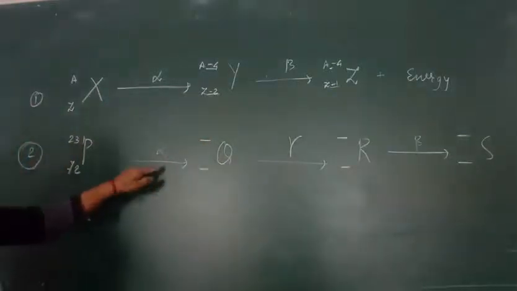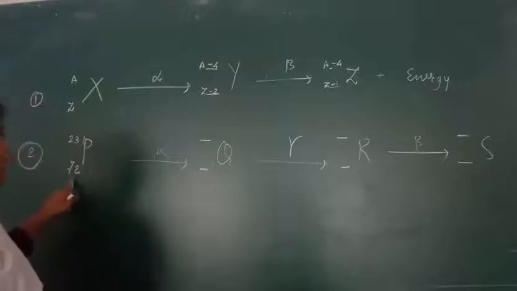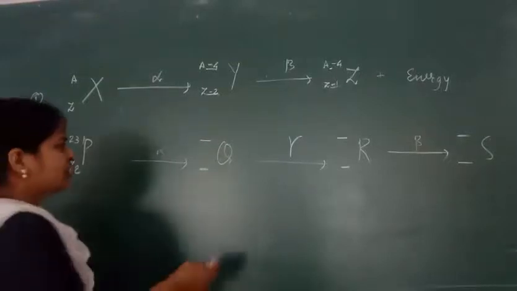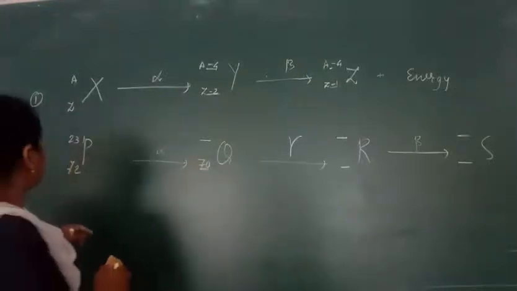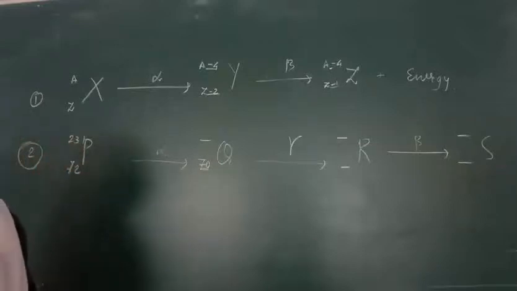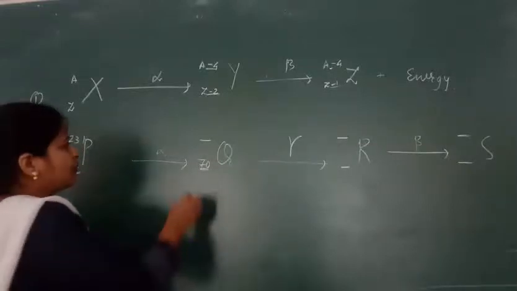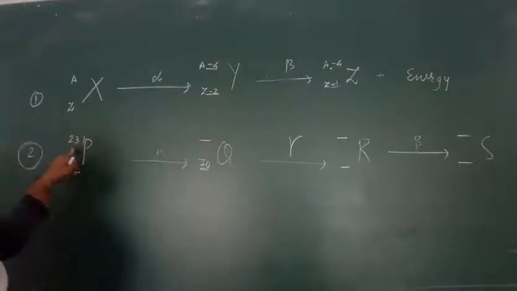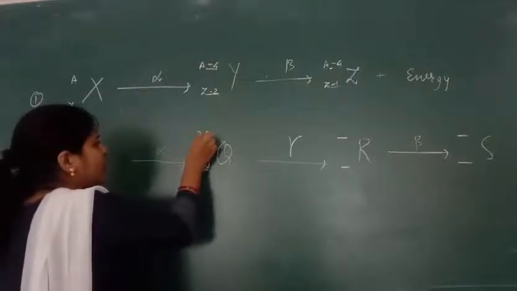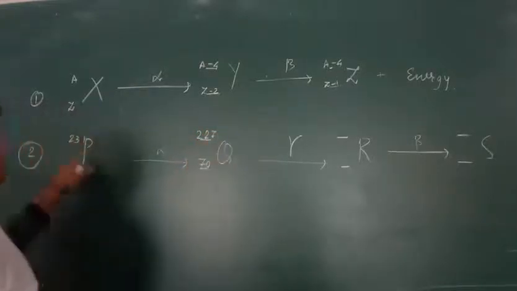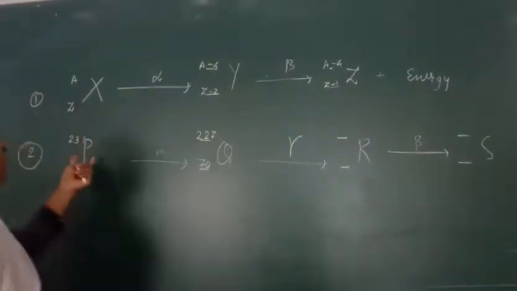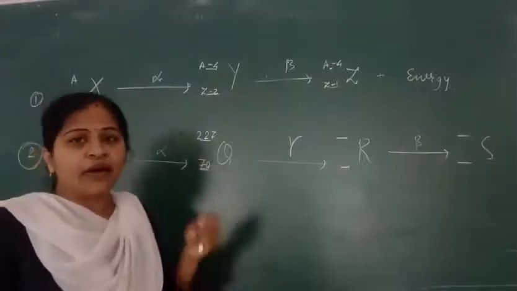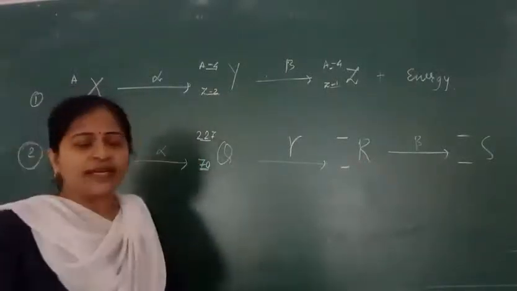So let's start here. When the alpha particle comes out, 72 minus 2, we get 70. Then 231 minus 4, we get 227, because when an alpha particle comes out, it reduces the atomic mass by 4 and the atomic number by 2. So it becomes 70 and 227.